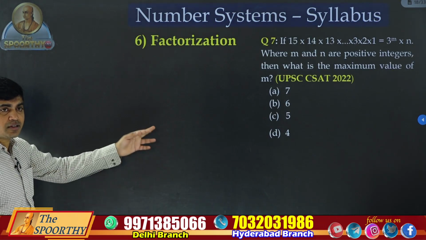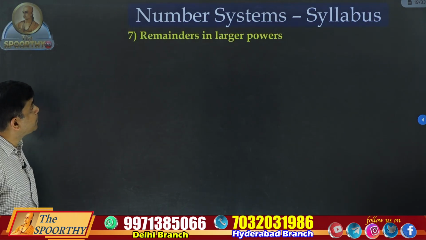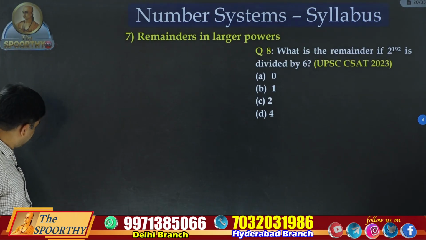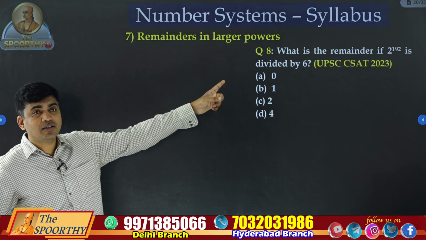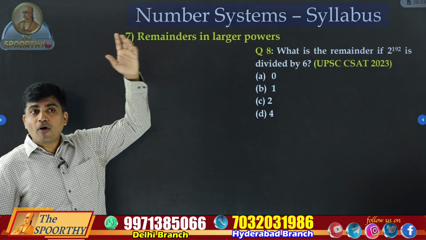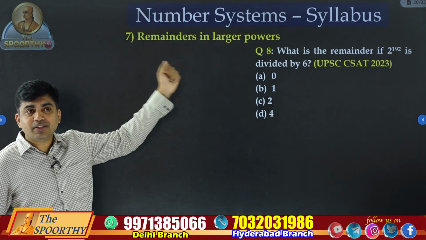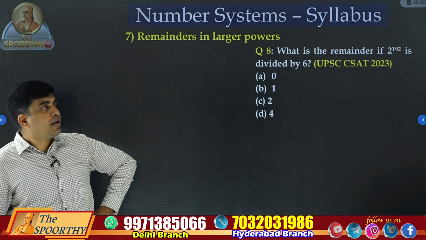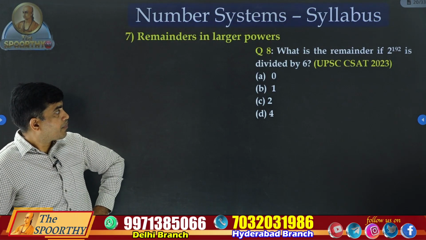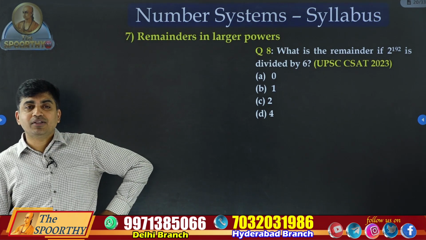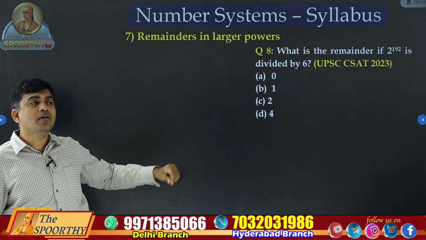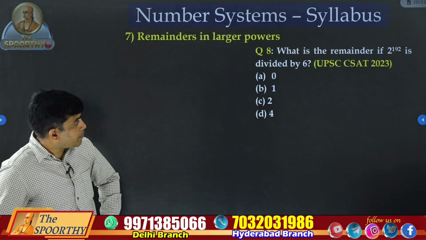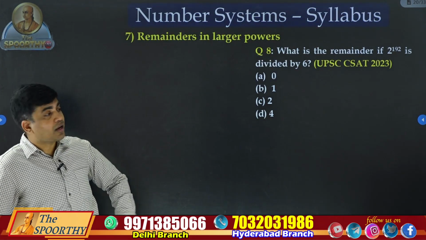We already discussed this question. Remainders in larger powers. This type of model: 2 power 192 is divided by 6, what is the remainder? Even if you don't know the basic formula, we don't have any formula here of course, what is the basic procedure to find the remainders? Still you can answer this question.